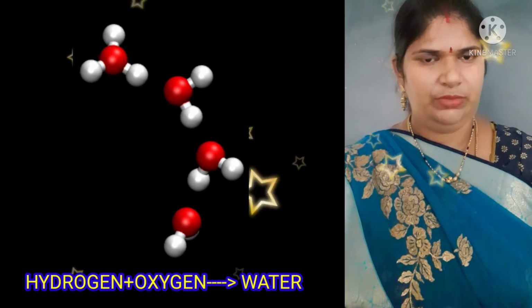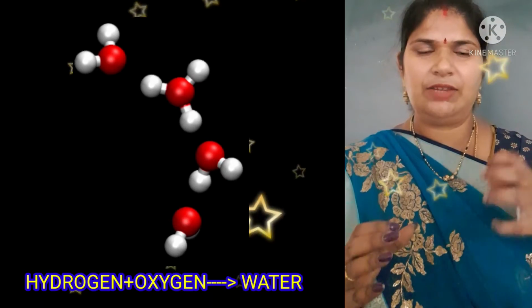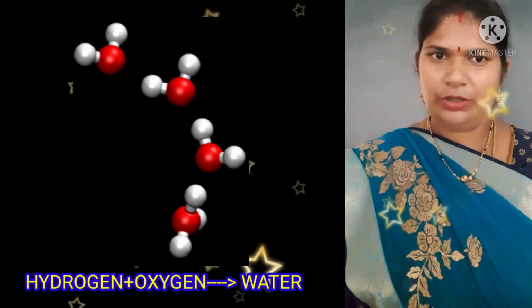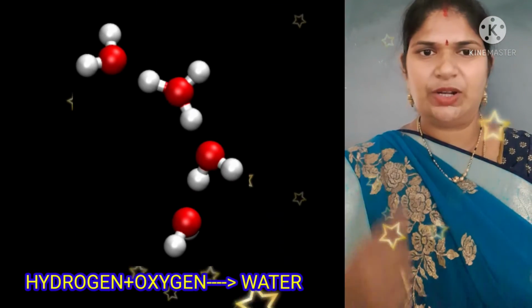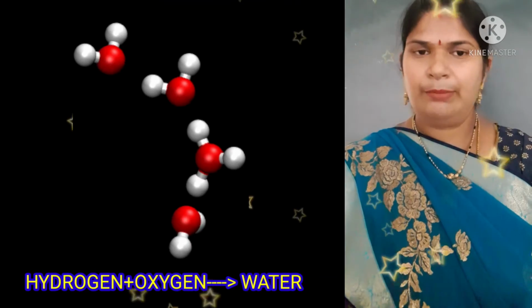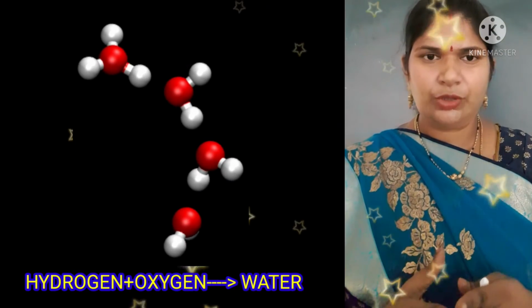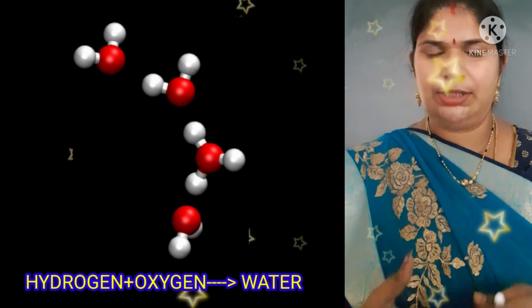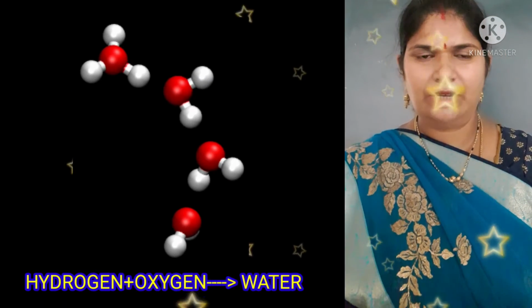Water is formed. Here hydrogen is one type of gas, oxygen is another type of gas, but out of these two gases we are getting one liquid, which is called water. Do you understand?